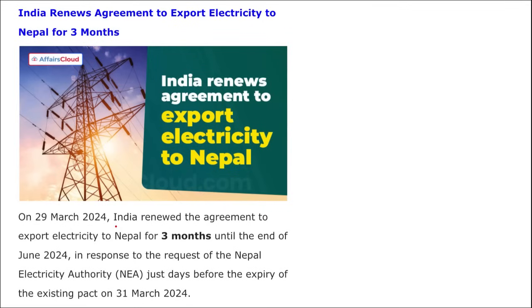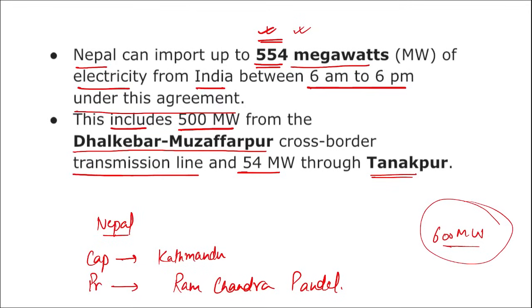So, coming back, India renewed the agreement to export electricity to Nepal for 3 months. Correct? That is till June 2024. And how much electricity will Nepal be importing? 554 megawatts.